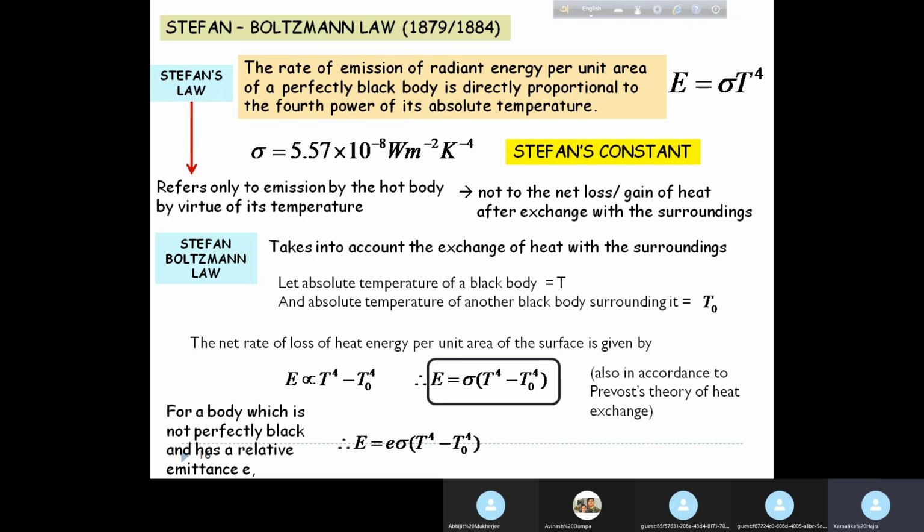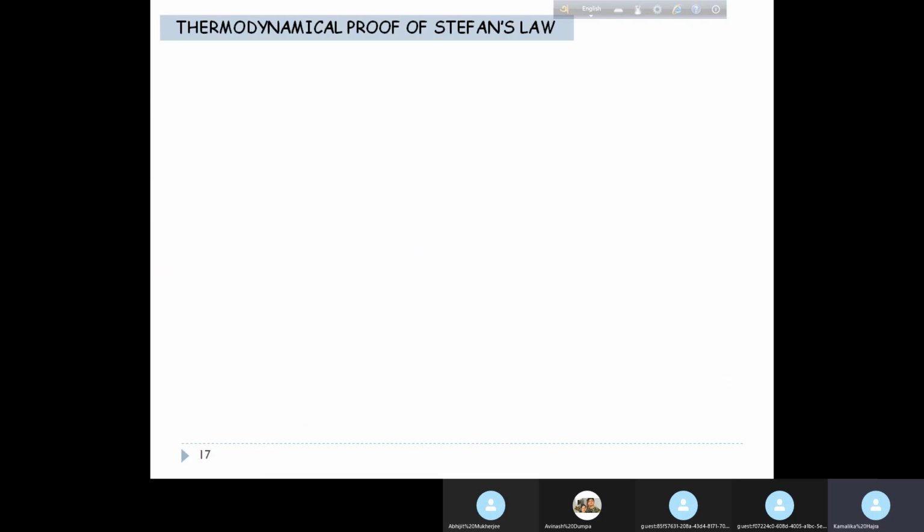So when we are considering non-perfect black bodies, then instead of just writing capital E equal to sigma times T to the power 4 minus T0 to the power 4, we write capital E equal to small e times sigma times T to the power 4 minus T0 to the power 4. Clear? So we did up to here. Now what we'll do is prove Stefan's law from a thermodynamical point of view.